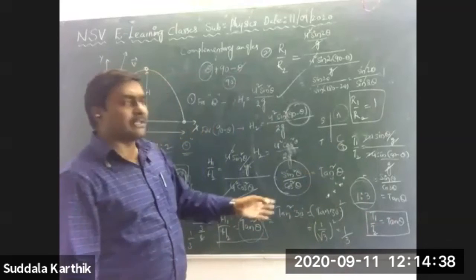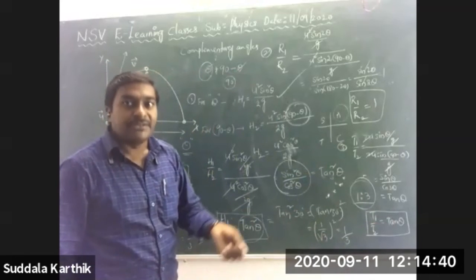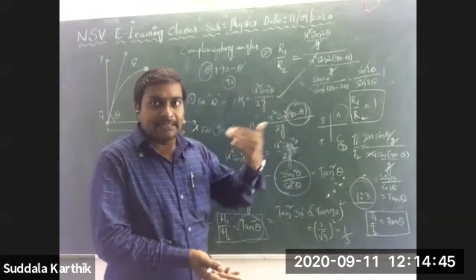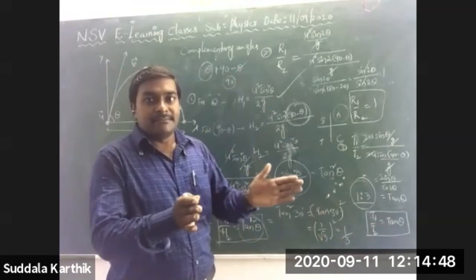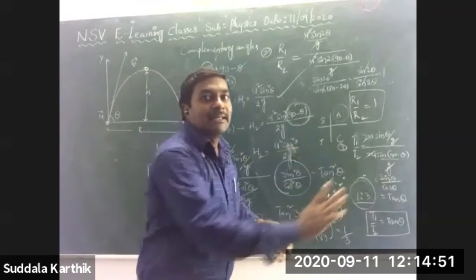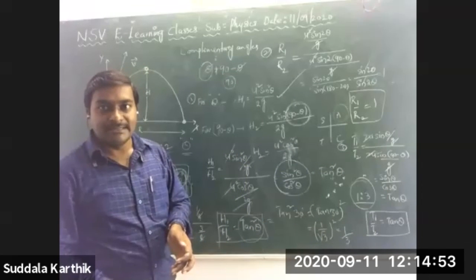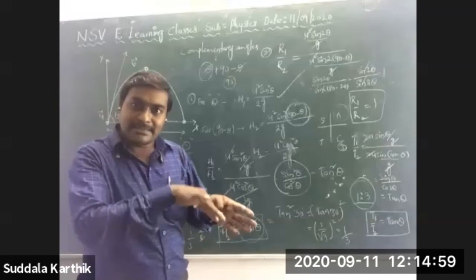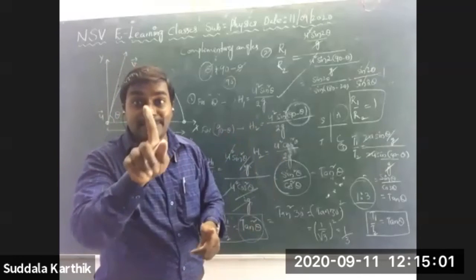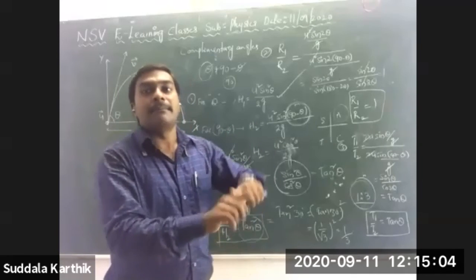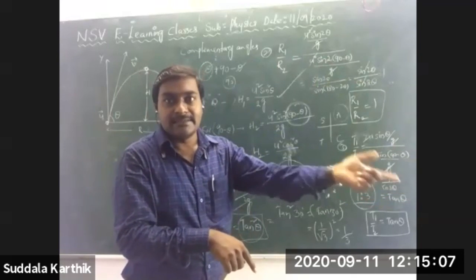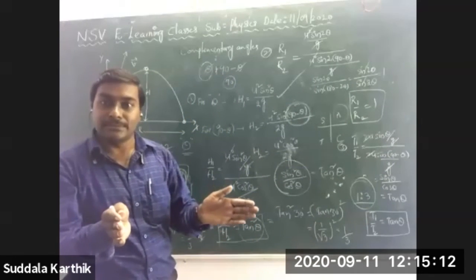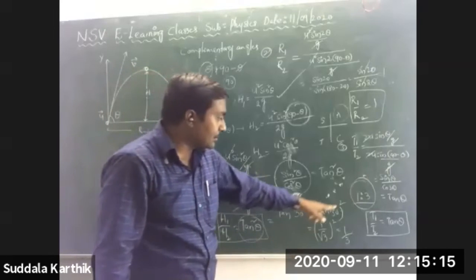Here also you will get a problem like this. If I kick one ball at a certain angle with the horizontal and it takes some time T1 to reach the land again. And the same ball I kick at a certain angle that must be complementary to the previous angle, so it reaches the land again and takes some time T2. Then what is the ratio between those two?